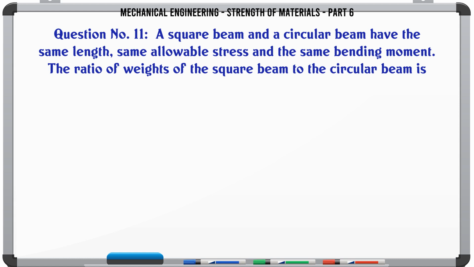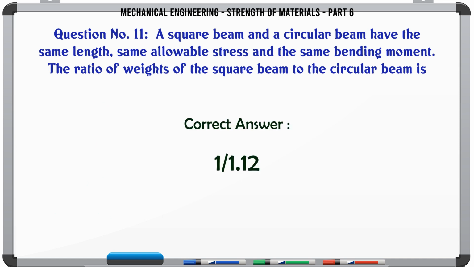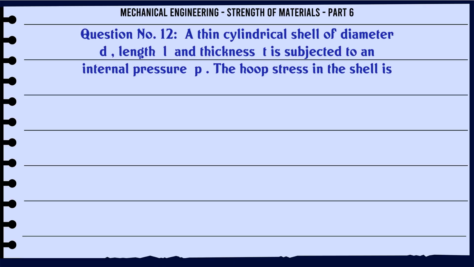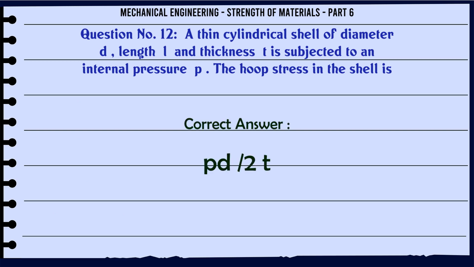A square beam and a circular beam have the same length, same allowable stress and the same bending moment. The ratio of weights of the square beam to the circular beam is A. 1/2, B. 1, C. 1.12, D. 2. The correct answer is 1.12. A thin cylindrical shell of diameter d, length L and thickness t is subjected to an internal pressure P. The hoop stress in the shell is A. Pd/t, B. Pd/2t, C. Pd/4t, D. Pd/6t. The correct answer is Pd/2t.